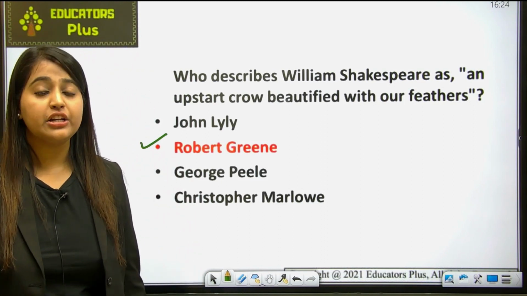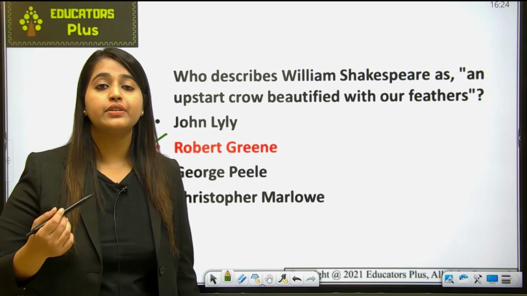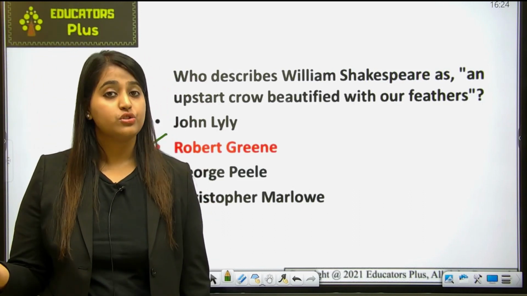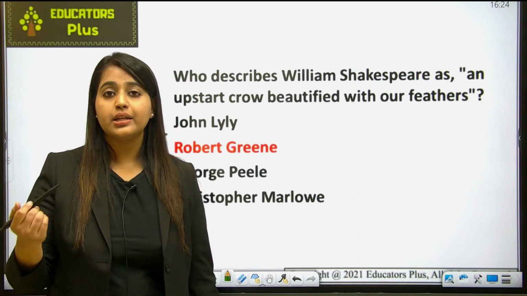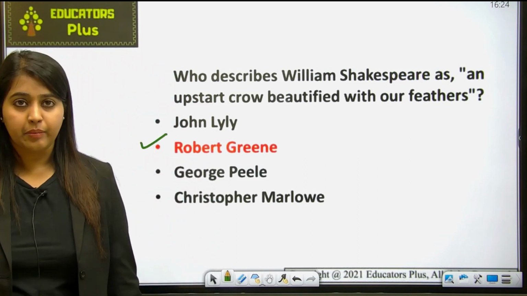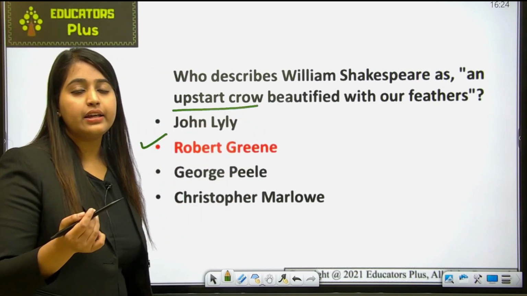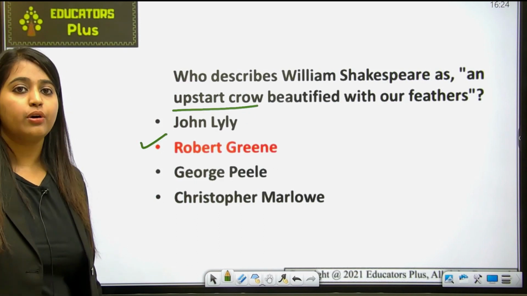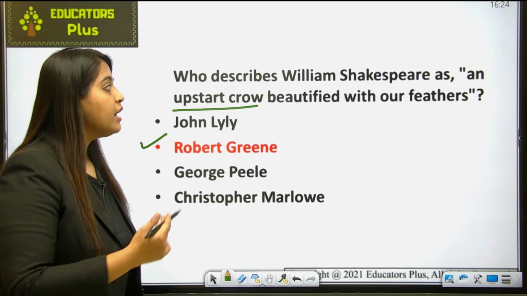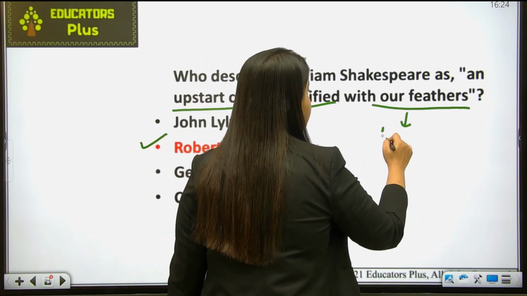Repeated plagiarism, because these were some of the university wits. They thought that because of their intelligence and their way of writing, Shakespeare emerged as a writer. They used to think that Shakespeare had followed their style and become famous. So he is described as an upstart crow because he has taken inspiration from them and has become famous. And he was beautified with our feathers. Our feathers means the university wits.